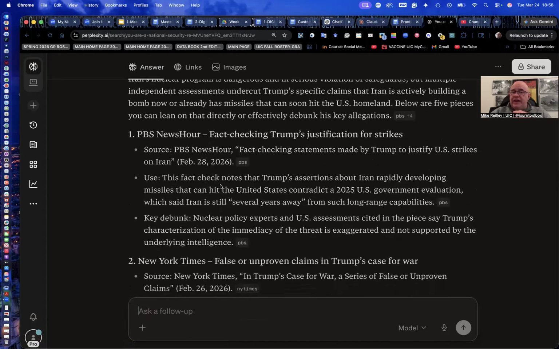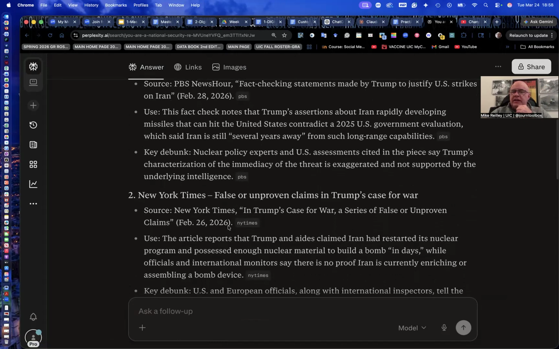Views. This fact check notes that it actually found a fact check online that Trump's assertions about Iran rapidly developing missiles that can hit the U.S. contradict a 2025 U.S. government evaluation, which says it's still several years away. And then it focuses on the key debunk. And look at how it formatted this out so nicely.